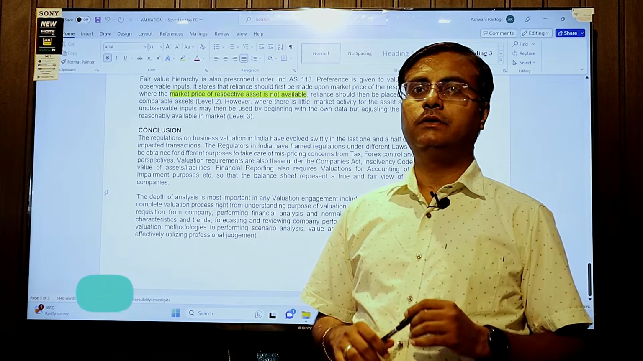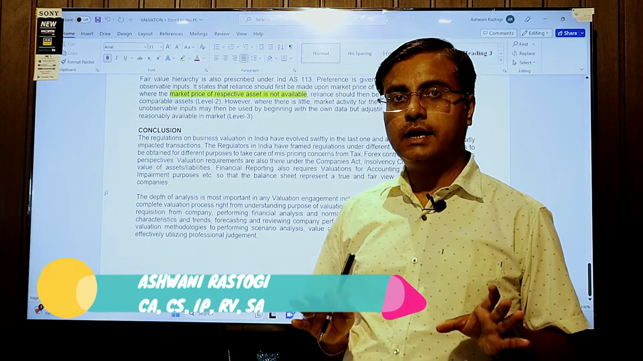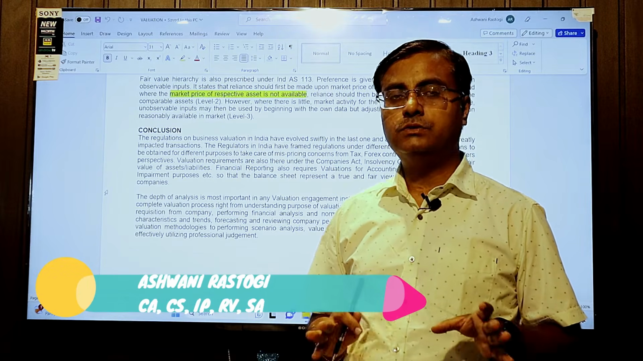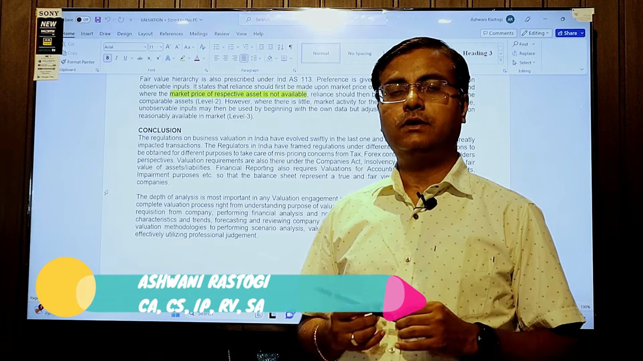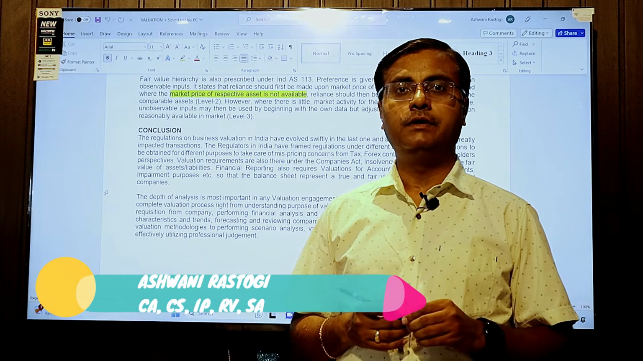In short, when there is a transaction you must get a valuation report. You must disclose your assets at fair market price so that the true and fair view can be reflected.